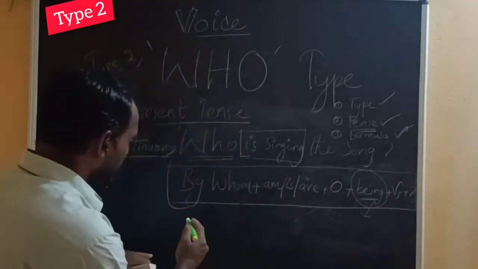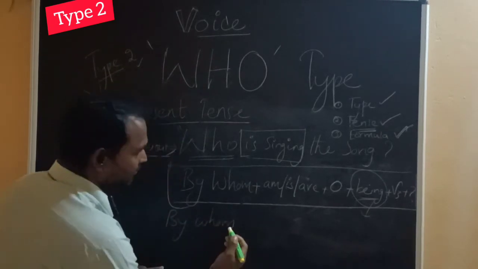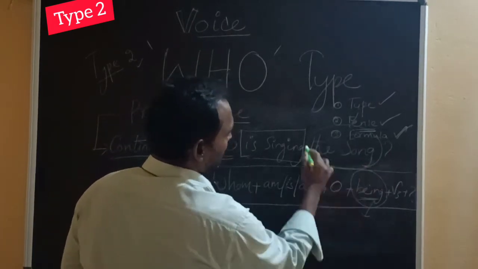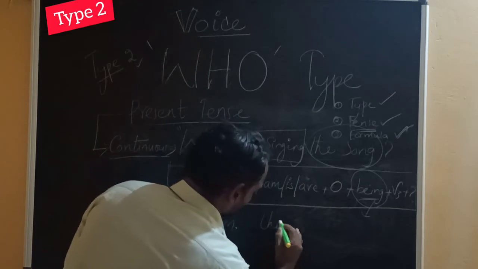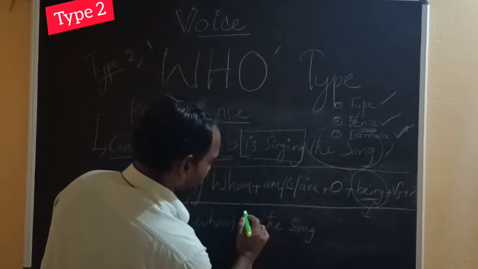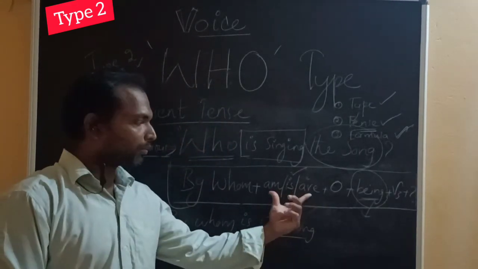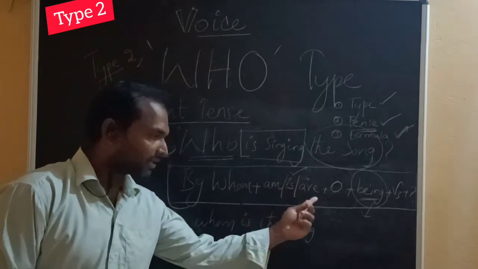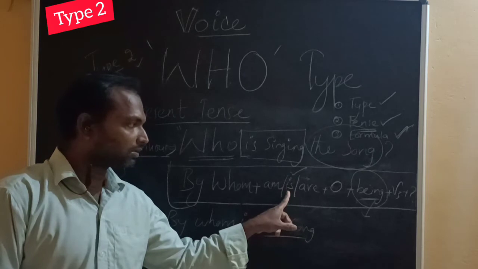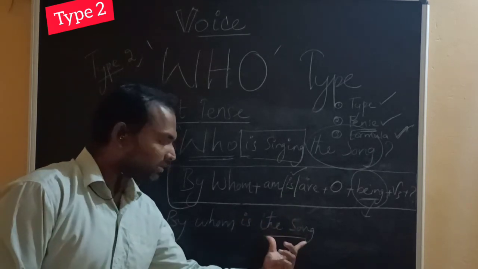By whom, am, is or are, object. What's the object? The song. Then singular word, because the song is singular, we apply the appropriate auxiliary. We have three auxiliaries, helping verbs. So I have taken out this auxiliary verb because the object is singular.